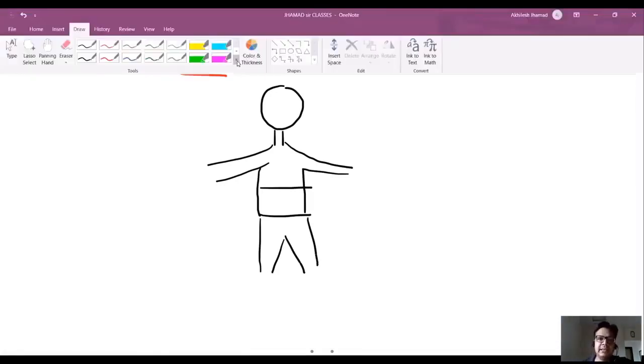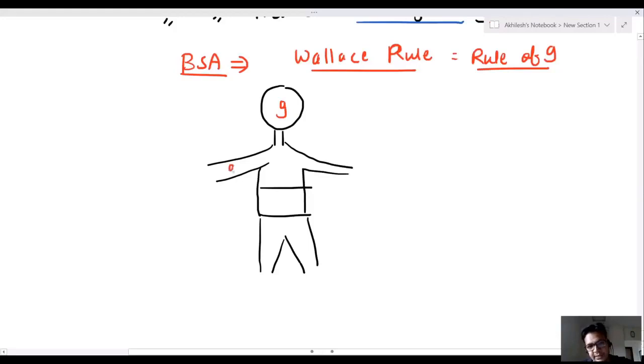This area is 9%. This area is 9%. This area is anterior 9 and posterior 9, and the same for the other areas.